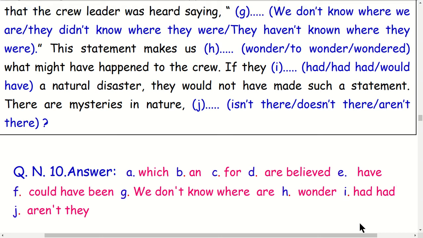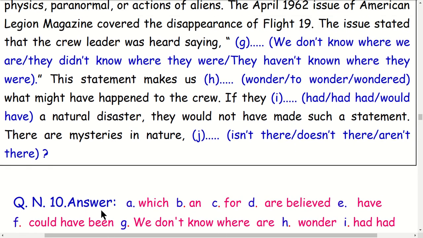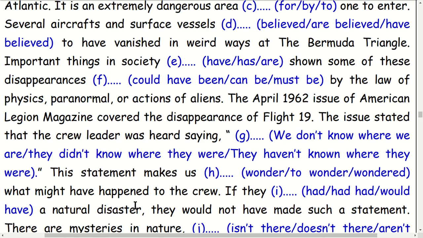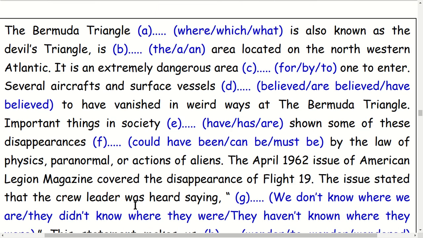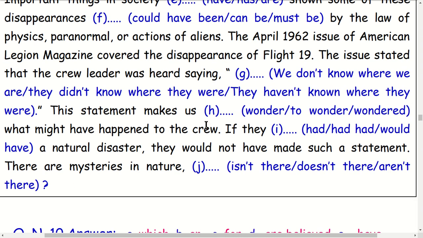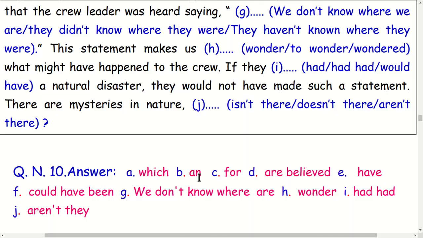There are 10 blanks, and you just write the answer. You don't have to copy down the paragraph. Okay, let's say the first one: the Bermuda Triangle. This is the name of the place.